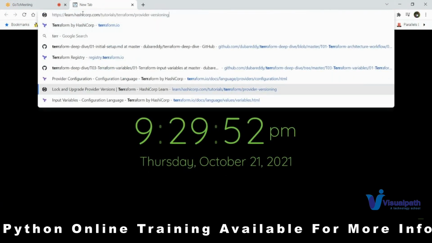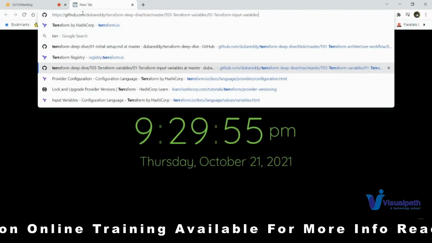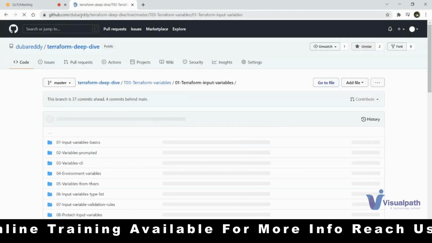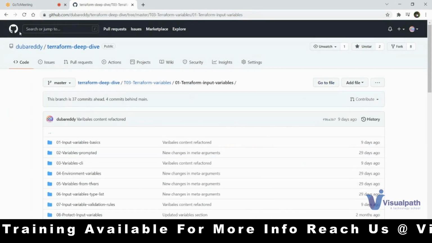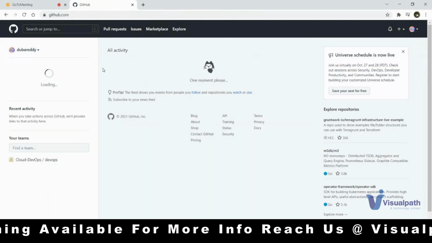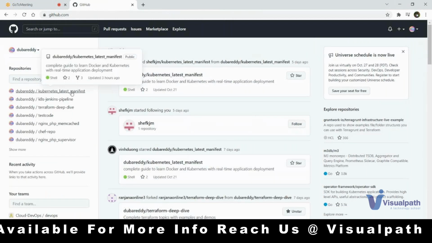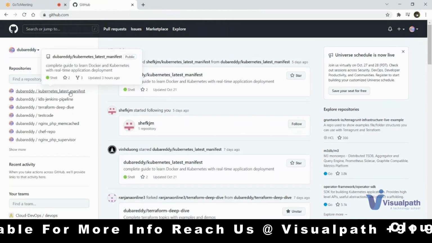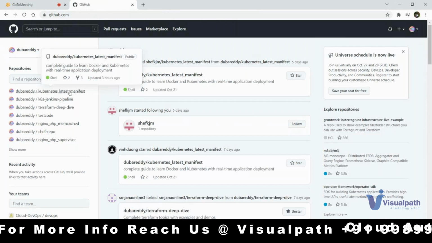Terraform, my repository. You can clone it actually. Let me show from my end. Yeah, sure. This is my repo actually. If you want to search for anything, you can search here. You'll get the Kubernetes latest manifest, whatever videos I uploaded, right? This is the reference of the manifest files.